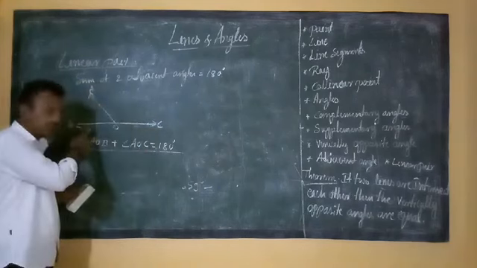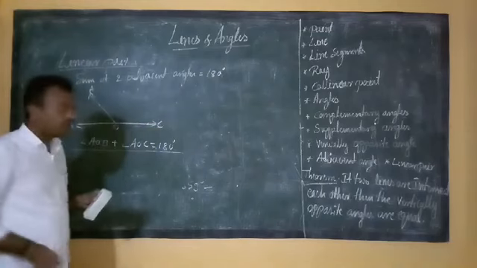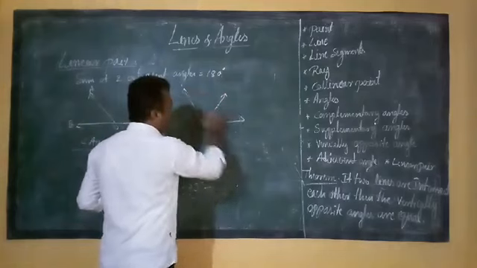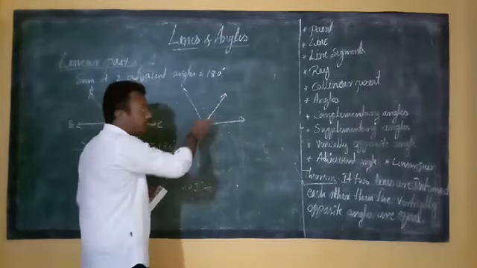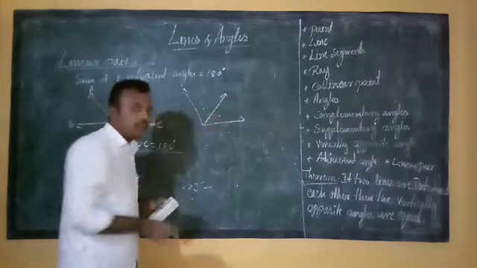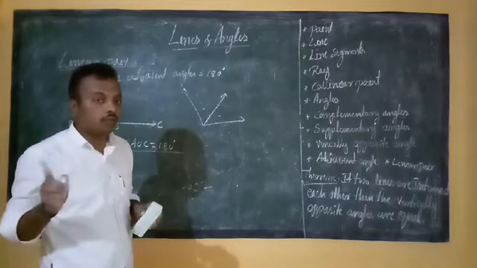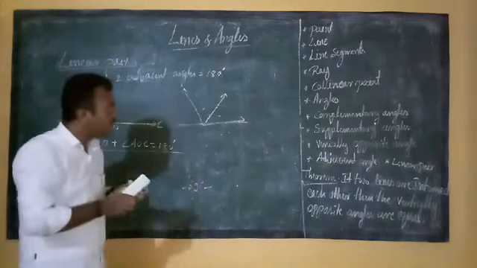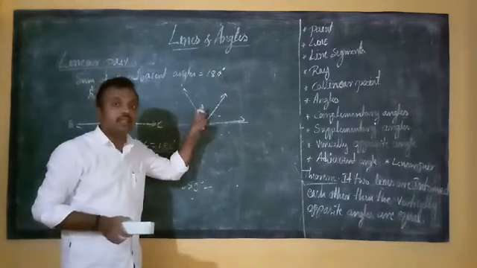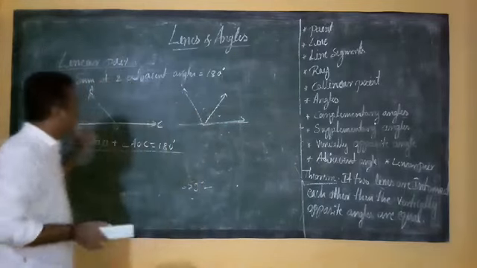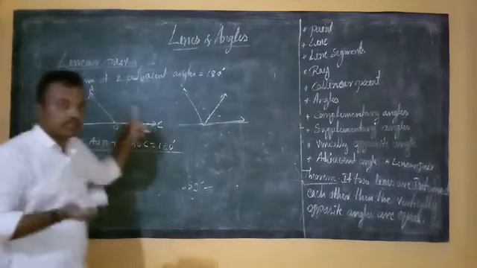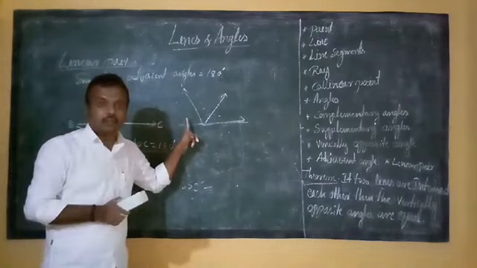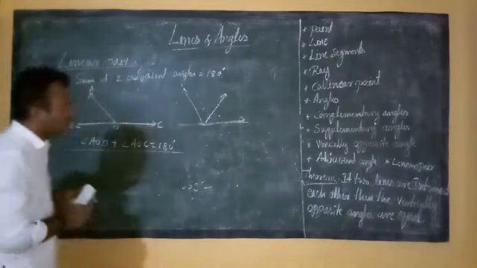Is it having a straight line? No. Therefore, it is not a linear pair. See students, these two are adjacent angles. Correct? But if you do the sum of these two angles, the sum is not equal to 180 degrees because it cannot form a straight line here. Therefore, it is not a linear pair, but it is adjacent angles. So, dear students, every linear pair is adjacent angles, but adjacent angles need not be a linear pair. Understand? So, next one.